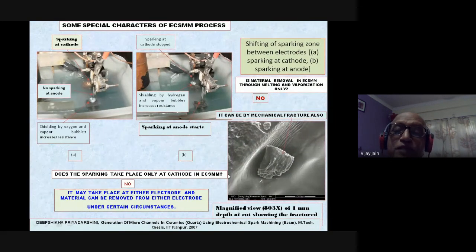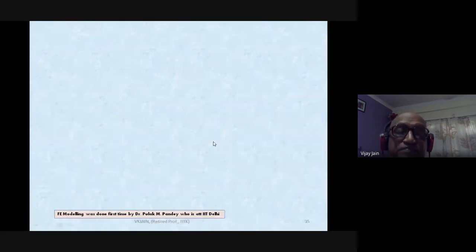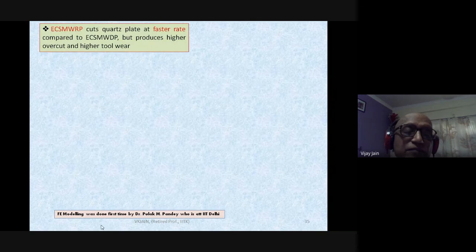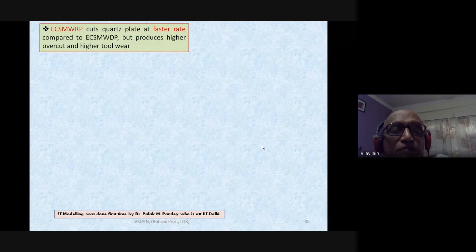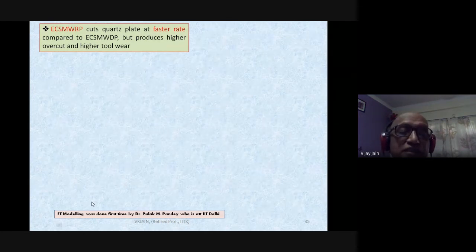This was work done by Deepshika Priyadarshini, and she has published it; this is from her MTech thesis. Then lately, when modeling of this electrochemical spark micromachining was done, a new theory was proposed by Dr. Pulak Mohan Pandey, who was a professor at IIT Delhi, and at present is at BIET Jhansi as the director. I am not going to discuss this finite element modeling of electrochemical spark machining by Pulak Mohan Pandey. You can see his papers already published.